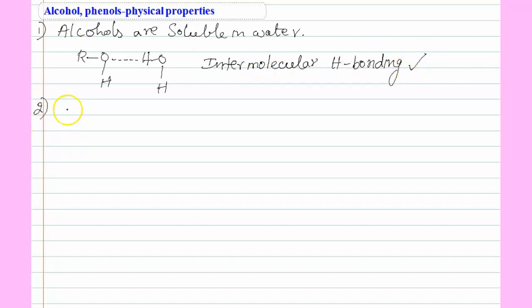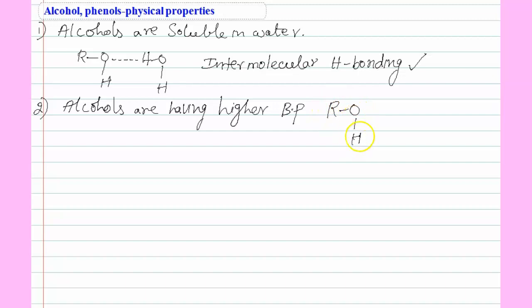Next, the second one: melting point or boiling point. Alcohols have higher boiling points. The reason is, this is one ROH, and this is another ROH. See this here, students.